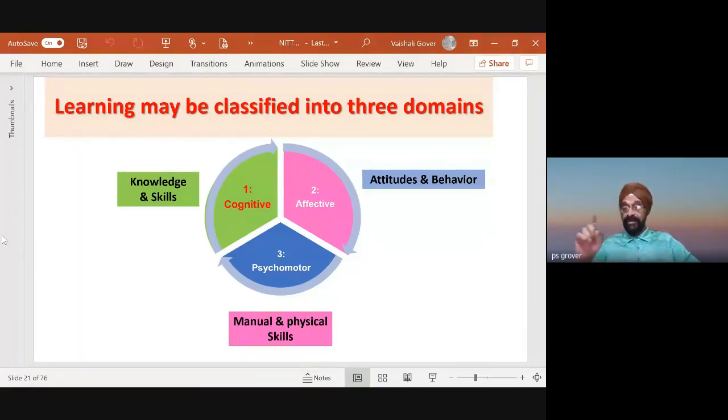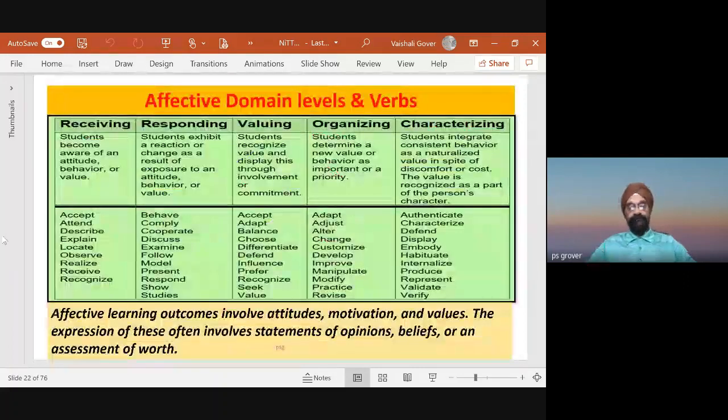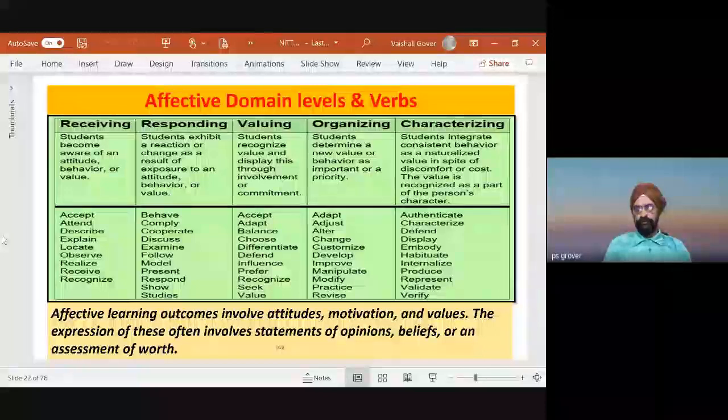And this is what I mentioned in the beginning. The outcome will have these components. And please appreciate, there is a very scientific and very powerful background for all this. Then the affective domain. If you have seen the program outcomes, I want a student to be a good team player.